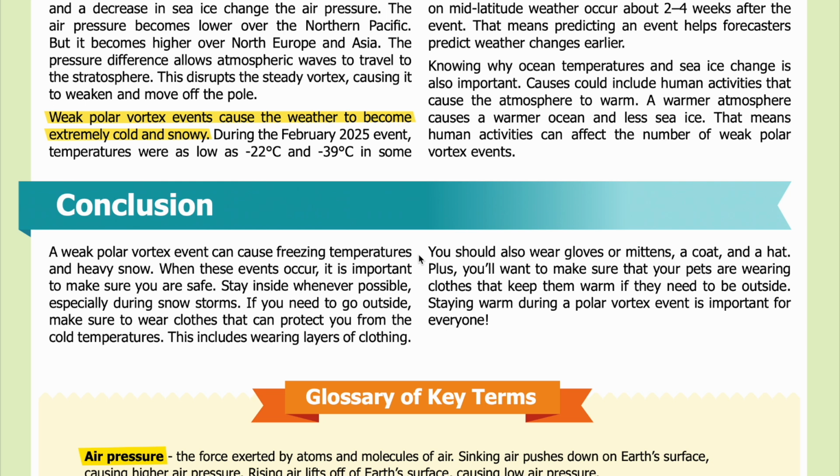Conclusion. A weak polar vortex event can cause freezing temperatures and heavy snow. When these events occur, it is important to make sure you are safe. Stay inside whenever possible, especially during snowstorms. If you need to go outside, make sure to wear clothes that can protect you from the cold temperatures.